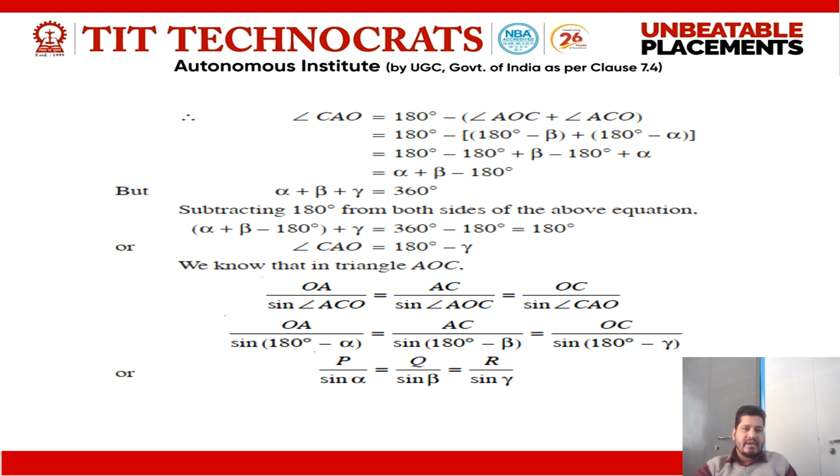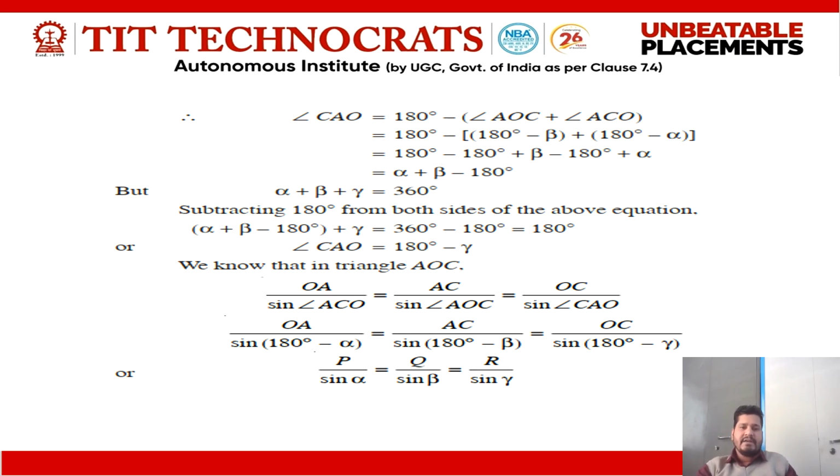So it comes from the sine formula. Now putting the values of these angles in this equation, with angle ACO equal to 180 degrees minus alpha, and putting the values of AOC and CAO, we get the final conclusion P upon sine alpha.